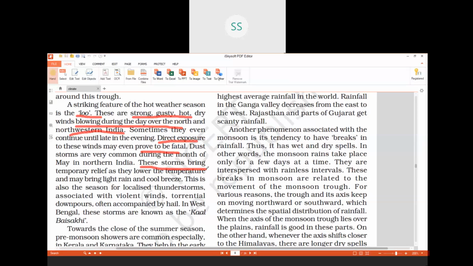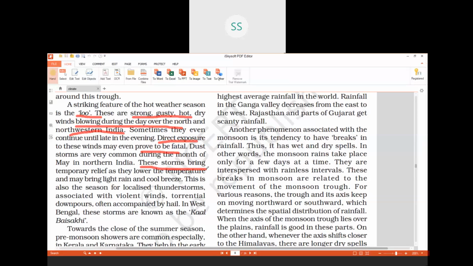Now the temperature will go high again for a few days. For 15-20 days, temperature will be very high. It will go high, 45-46 degrees. Then again the pressure will fall, and again there is a low pressure trough on the land and it will attract the winds from the sea. Then again there is a rainfall. So this keeps on going till the monsoons completely occur, children.